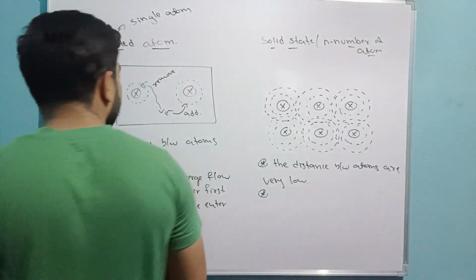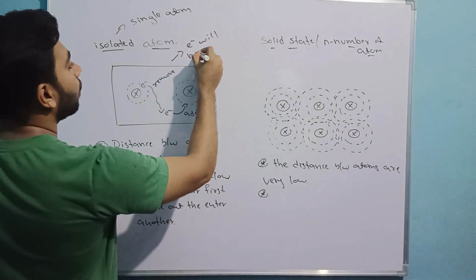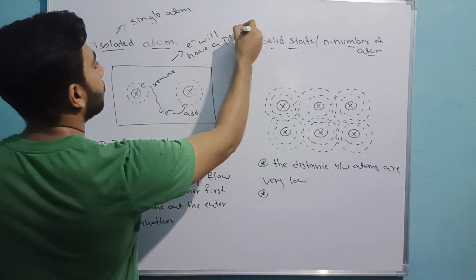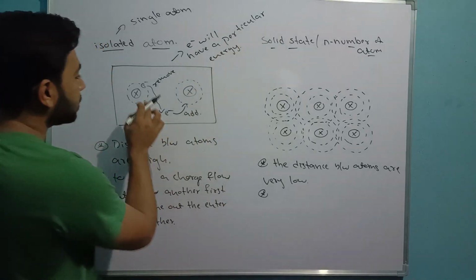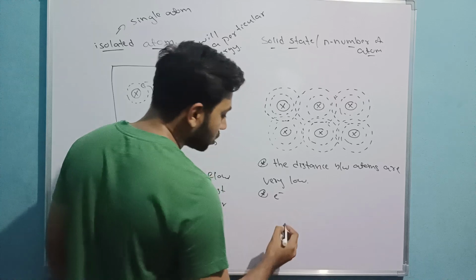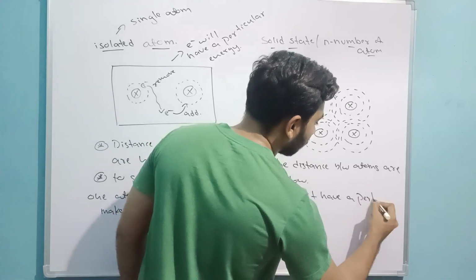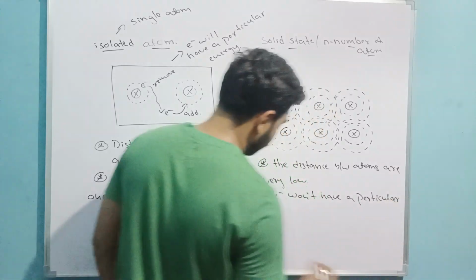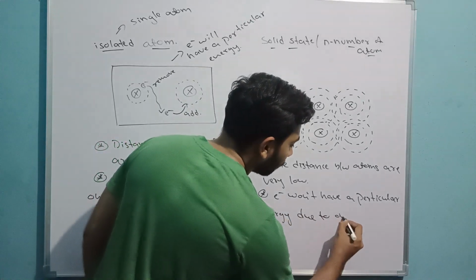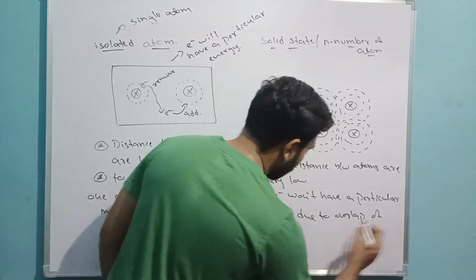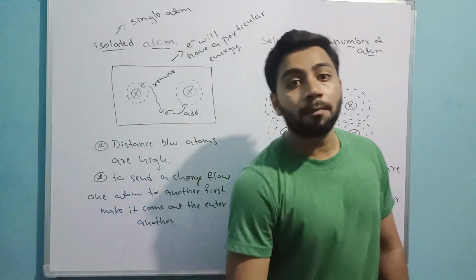In an isolated atom, electrons will have a particular energy because they exist in only one orbit. But here electrons won't have a particular energy due to the overlap of orbits.